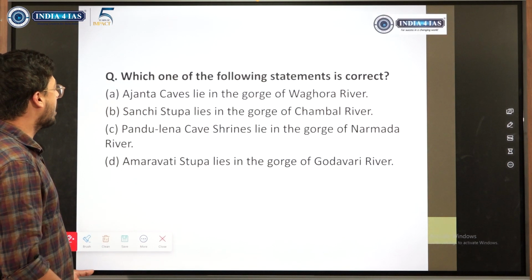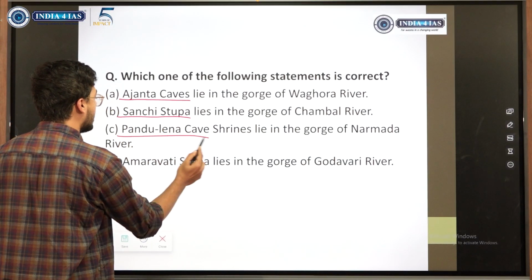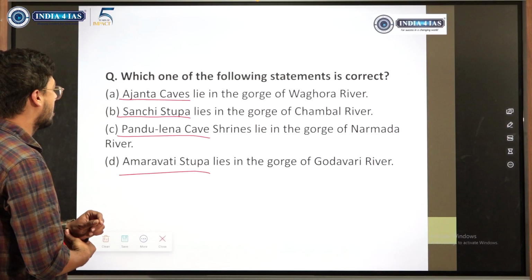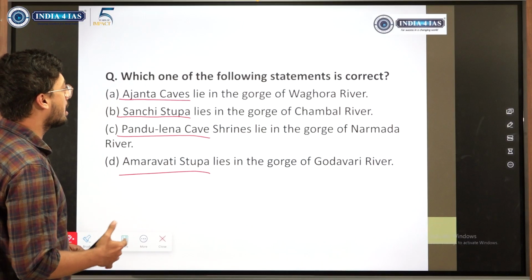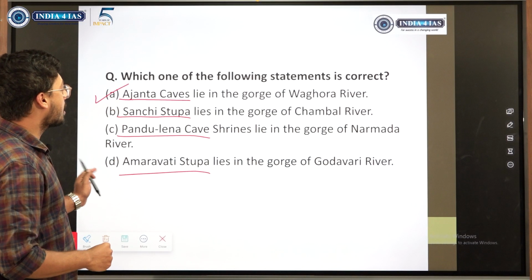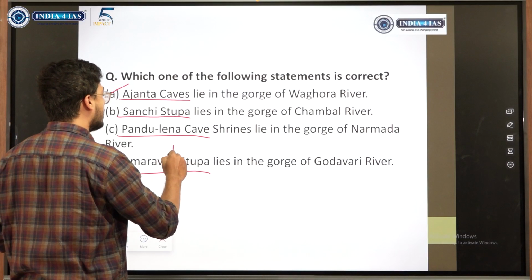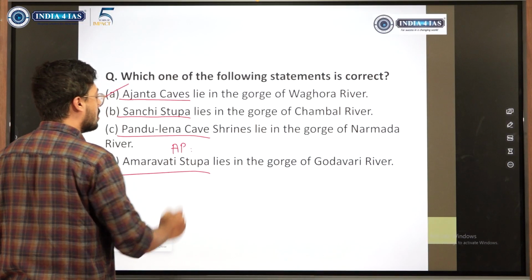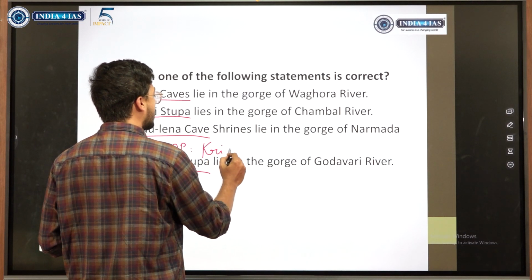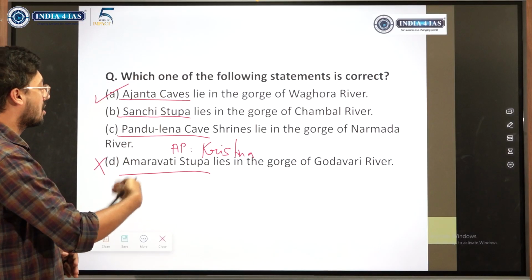Even in this question, though we have heard about all these stupas, exactly we do not know which river it is. Sanchi stupa, Pandavlena caves, Amaravati stupa. The answer to this is that the Ajanta caves lie in the gorge of the Waghora river. See, Amaravati stupa. So Amaravati, we know it is in the Andhra Pradesh region. So we could have said that it lies close to Krishna rather than Godavari, because Godavari comes on top, Krishna comes bottom.